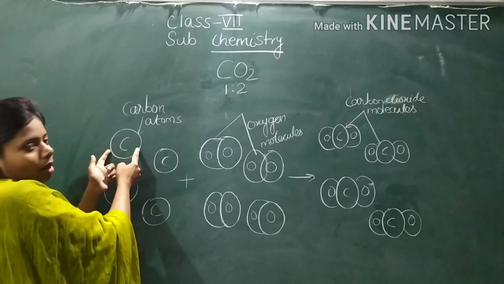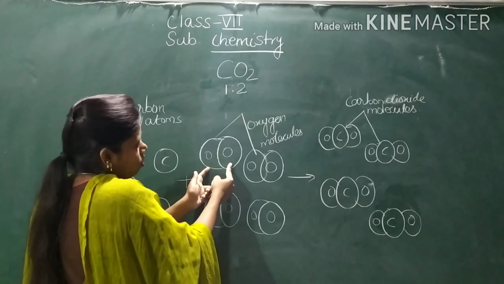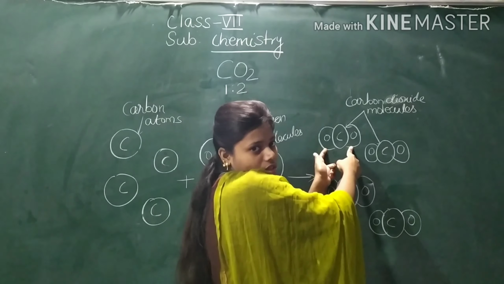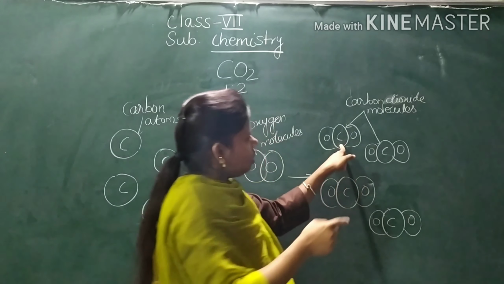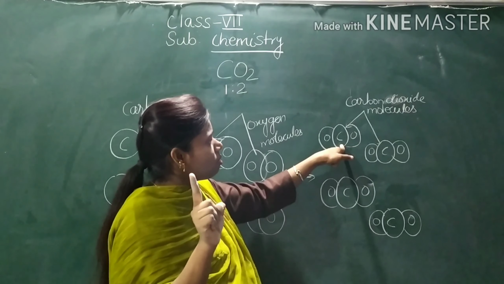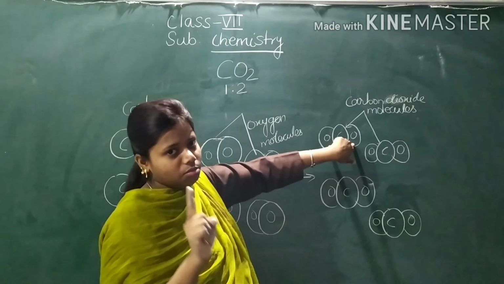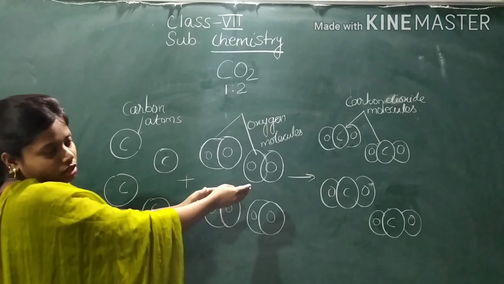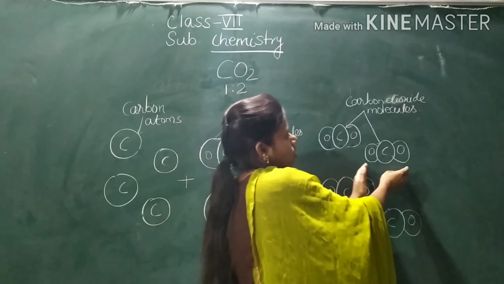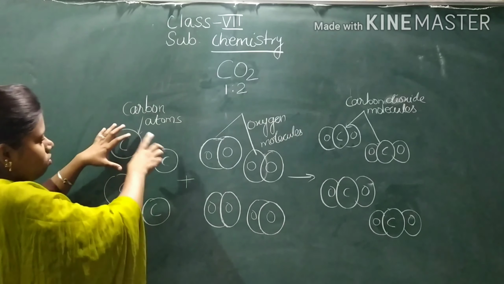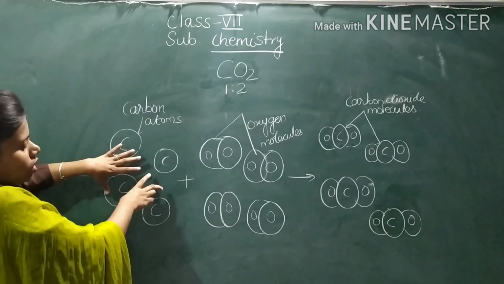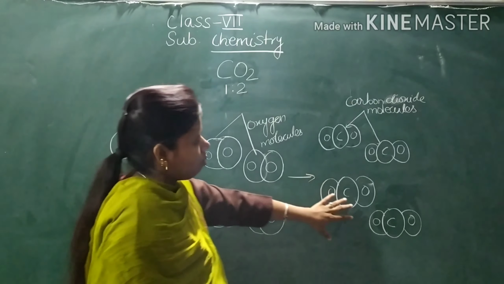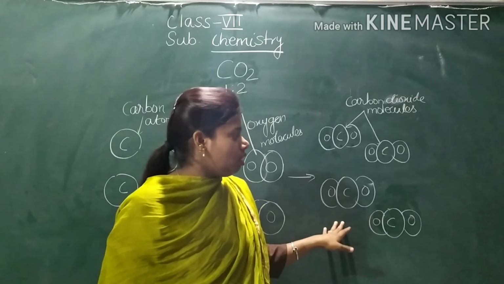That means when the 2 atoms have combined together, they have formed a molecule. So when this 1 carbon atom combines with 1 oxygen molecule, they will form a carbon dioxide molecule, that is a compound. So see here, one carbon atom is there and 2 oxygen atoms are there. Similarly, the other carbon atom will combine with the other oxygen molecules and they will form carbon dioxide molecules. So these 4 carbon atoms will combine with the other molecules and form carbon dioxide.